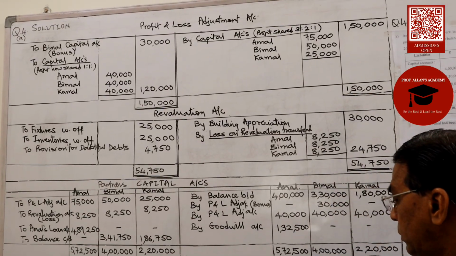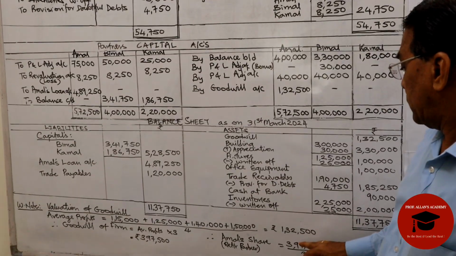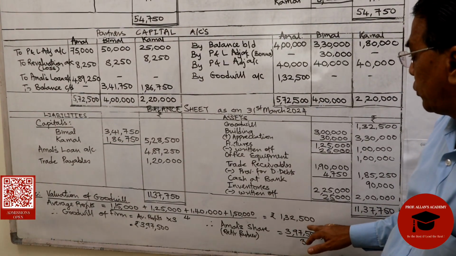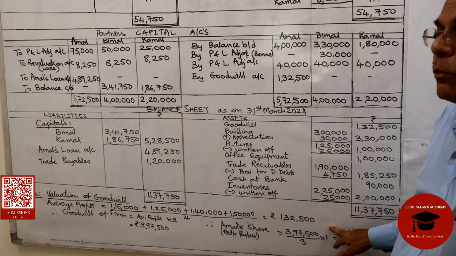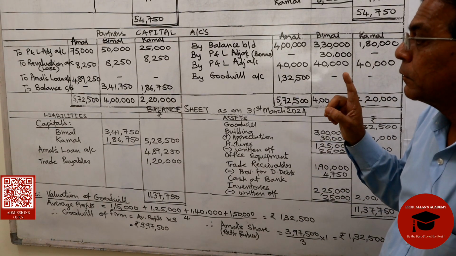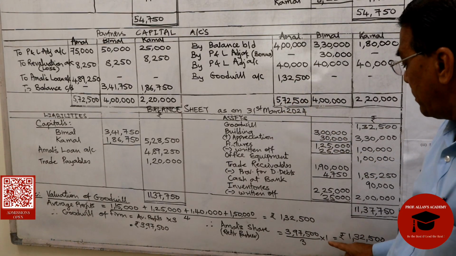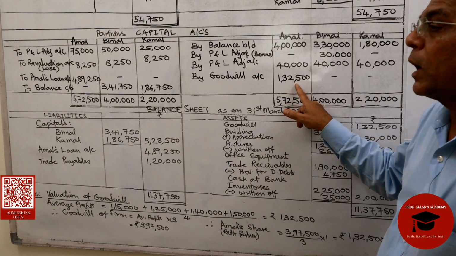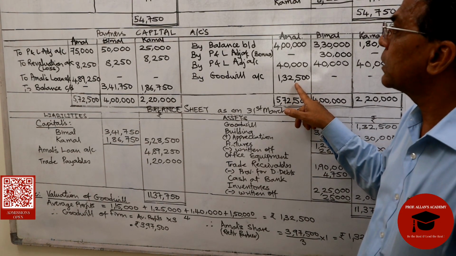We get the total goodwill coming to 3,97,500 for the firm. But we want the share of Amal who's retiring. So we divide it by 3 multiplied by 1. So Amal's share of goodwill works out to 1,32,500, which is credited to his account.